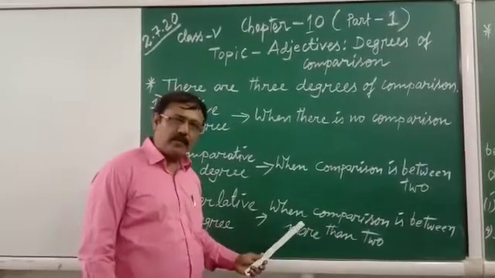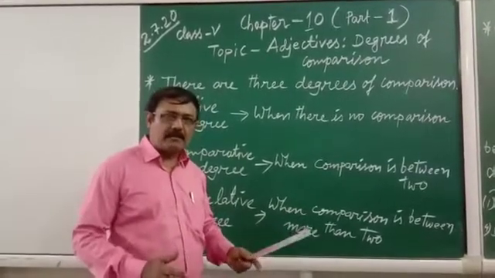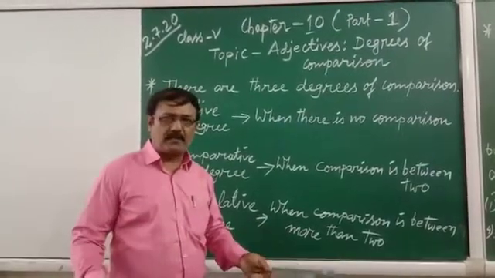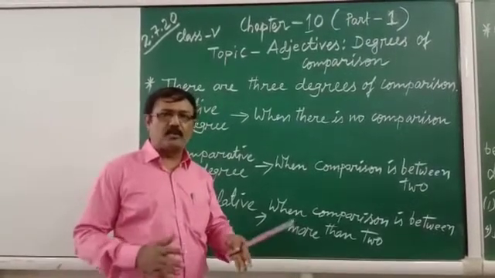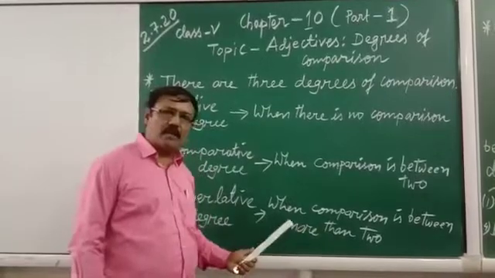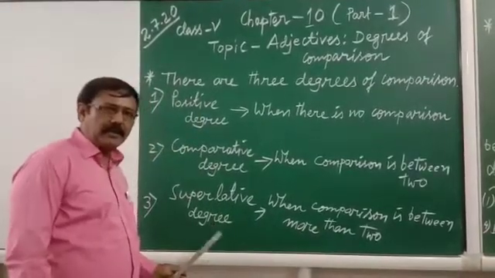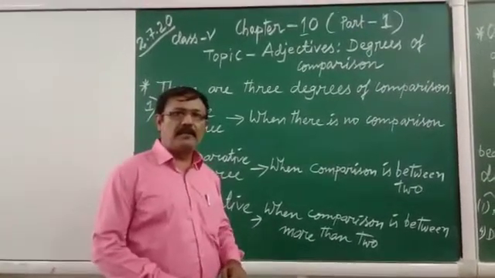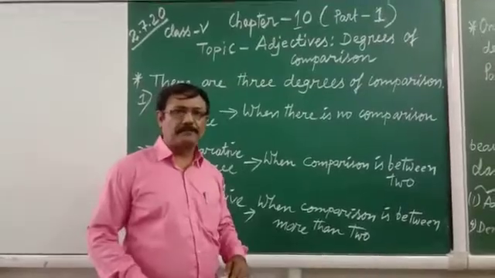And in this way, when we compare more than 2 persons, more than 2 things, more than 2 groups, we use the superlative degree. And now I will show you the different formation of the degree.